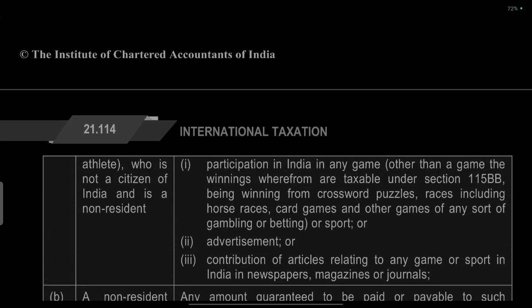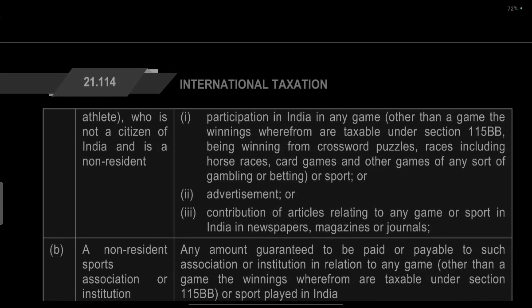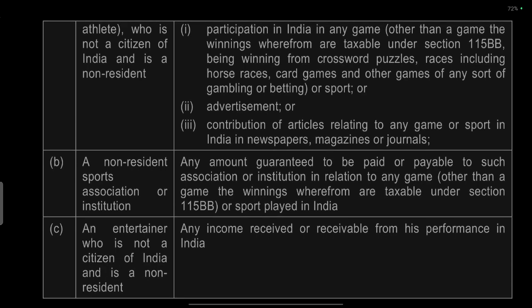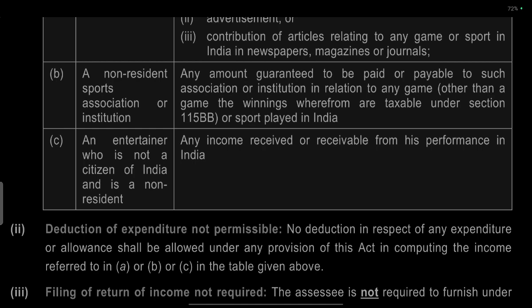Sportsman, including an athlete, who is not a citizen of India and is a non-resident: any income received or receivable from participation in India in any game other than the game of winnings from lottery taxable under section 115BB, being winnings from crossword puzzle, racing including horse race, card game, other games or any sort of gambling or betting, or from sport advertisement or contribution of articles relating to any game or sports in an Indian newspaper, magazine or journal. Also a non-resident sports association or institution: any amount of guarantee paid or payable to such association or institution relating to any game other than the game of winnings from lottery taxable under section 115BB, or a sport played in India.